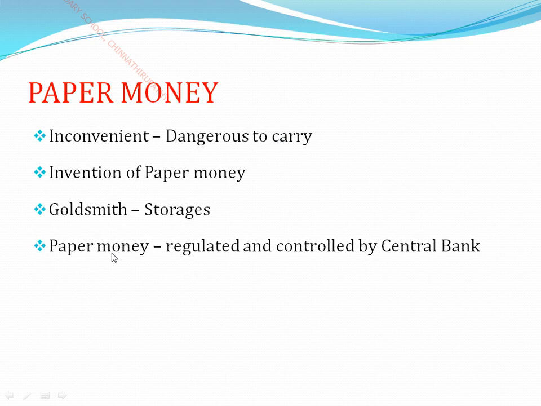Children, paper money is regulated and controlled at present by the RBI. RBI, Reserve Bank of India, is also called the Central Bank.